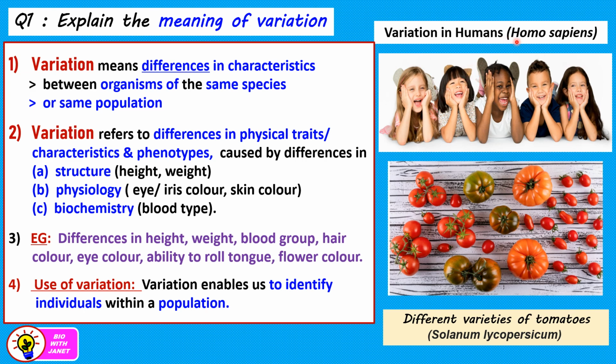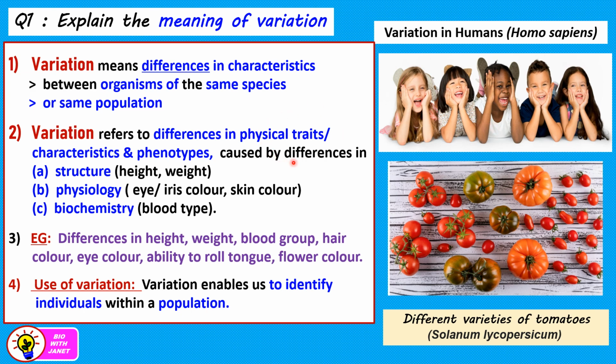So humans, their scientific name is Homo sapiens. And here we can see a group of children that have different skin color and different hair color, right? And also they show differences in the color of their eyes too. Then the type of hair is also different. Some have curly hair, some have straight hair. And even their blood groups may show differences, right?